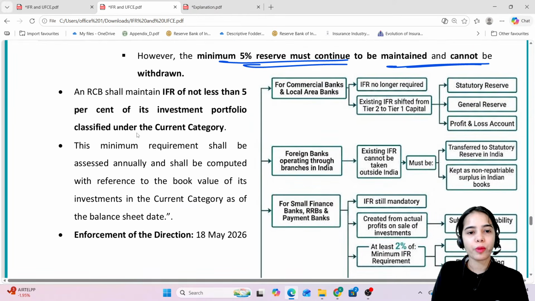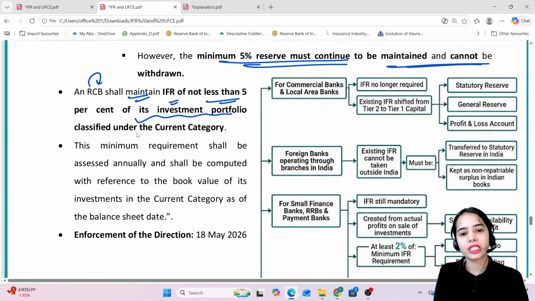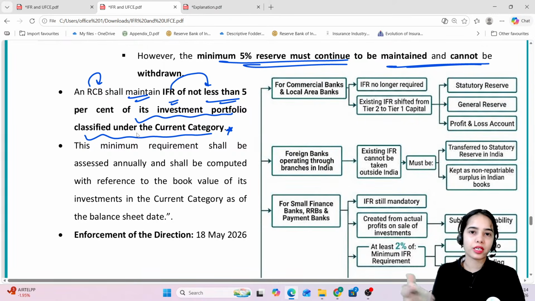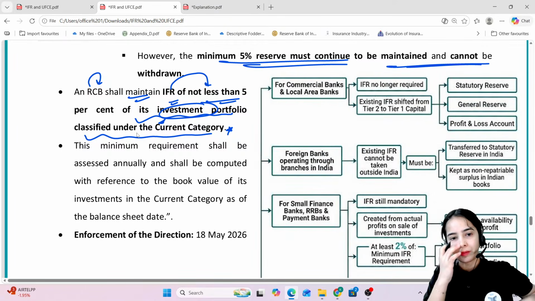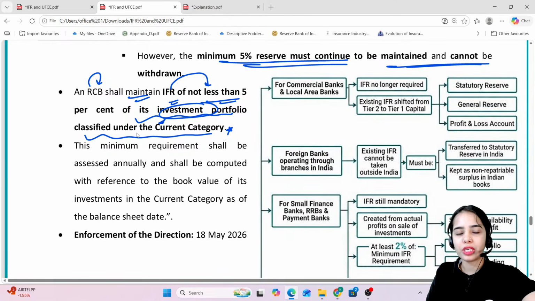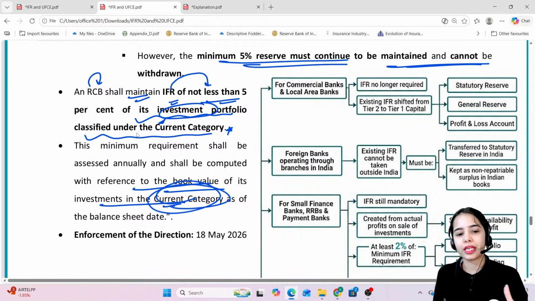Now, a rural cooperative bank shall maintain IFR of not less than 5% of its investment portfolio classified under the current category. Okay? So for the rural cooperative bank, it has been said that they have to maintain the IFR of not less than 5%, same as the urban cooperative bank. But here, the investment portfolio, AFS or the HFT, has not been mentioned. Directly, it has been mentioned that investment portfolio classified under the current category. This minimum requirement shall be assessed annually, and shall be computed with reference to the book value of its investment in the current category as of the balance sheet date.